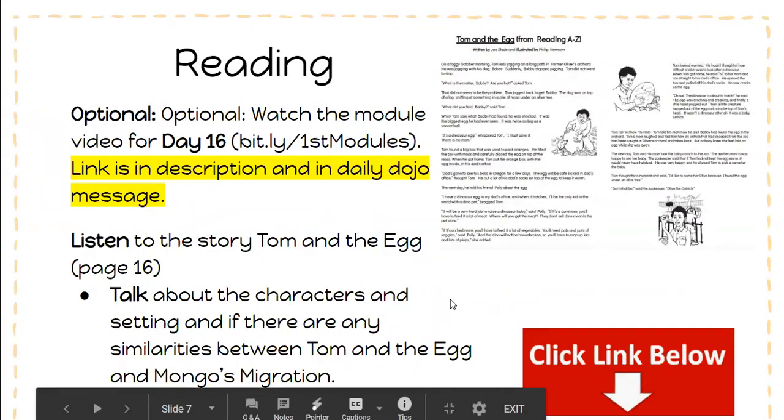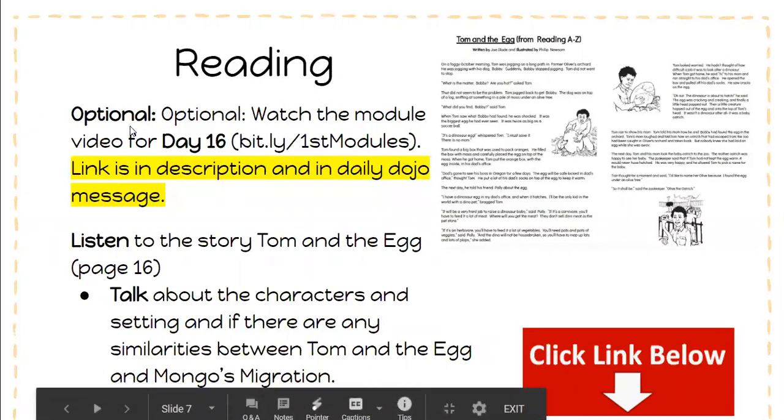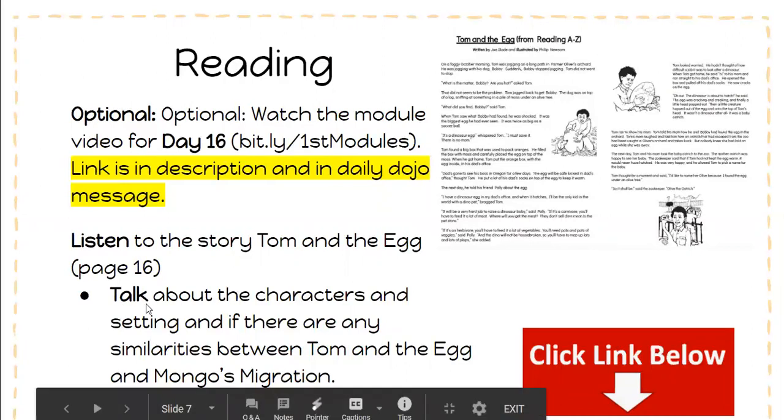All right, so for reading, we're going to start a new story today. It is called Tom and the Egg, and you'll find that story on page 16. So you can use this link, and there will be a teacher reading you this story so you can follow along in your packet. So today, the first activity is you're going to listen to the story, Tom and the Egg, and then you're going to talk about the characters and the setting, and if there are any similarities between Tom and the Egg and Mongo's migration.